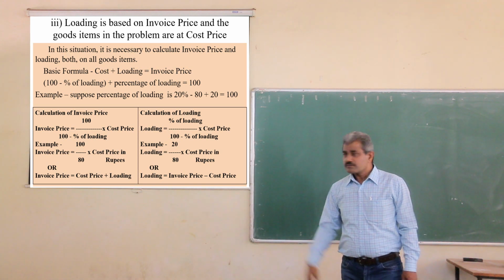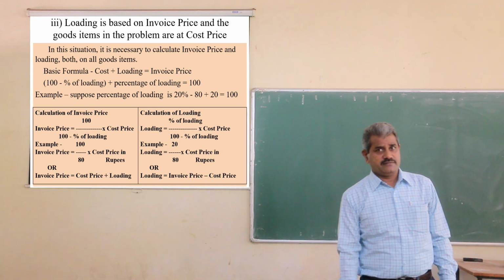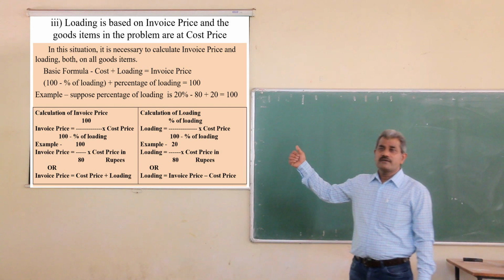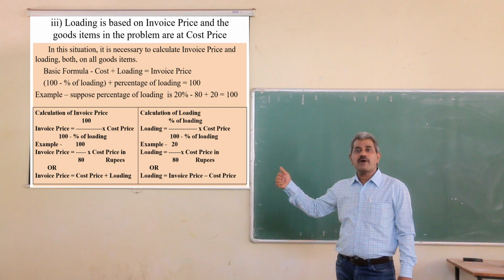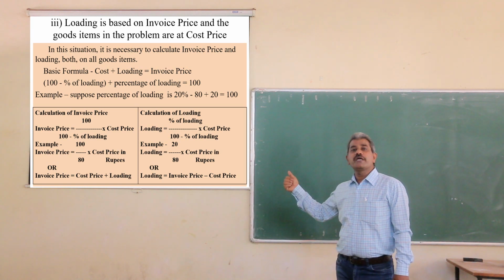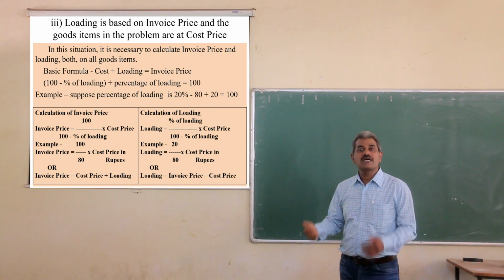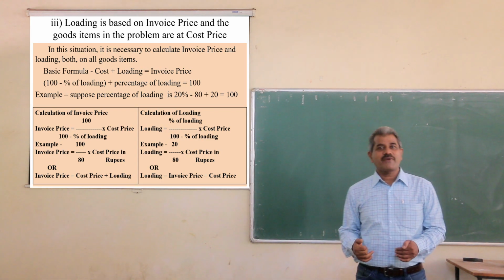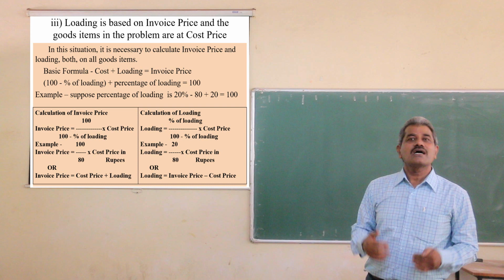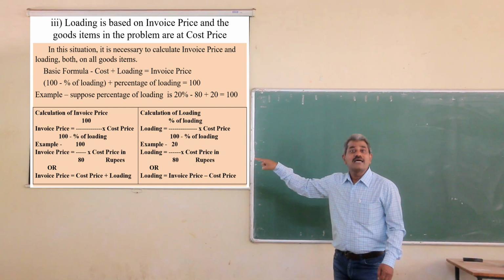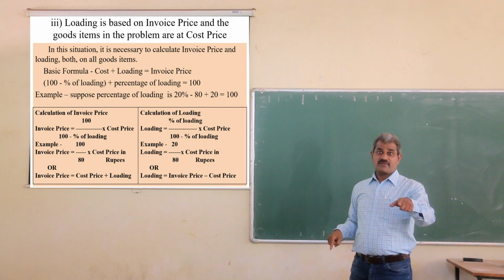Then calculation of invoice price. The formula is invoice price is equal to 100 divided by 100 minus percentage of loading. 100 minus percentage of loading means what? Cost. So cost is given, so we have to take cost as denominator.